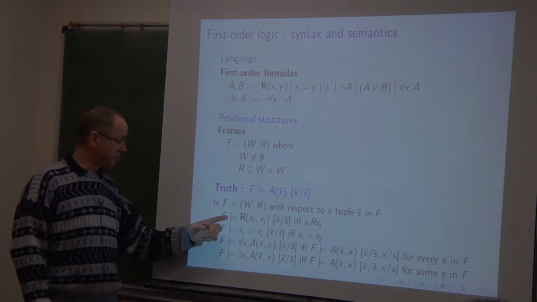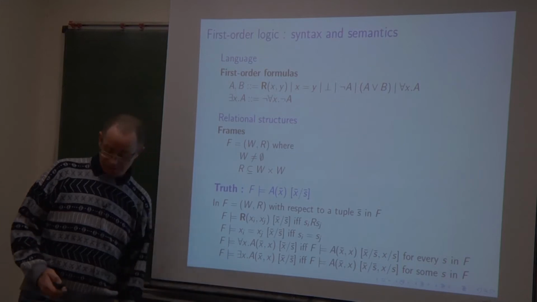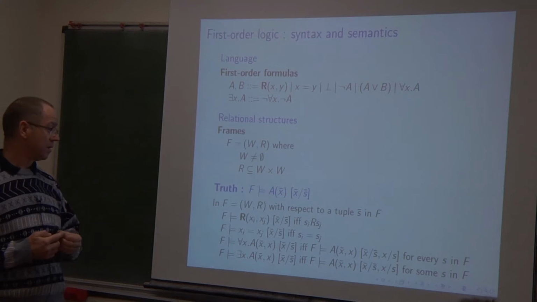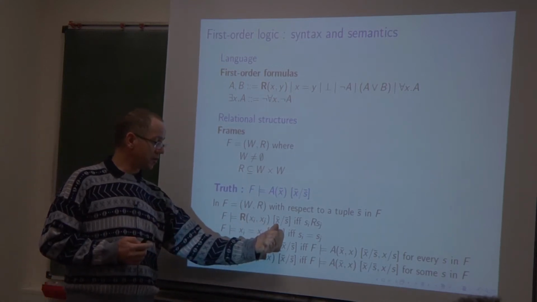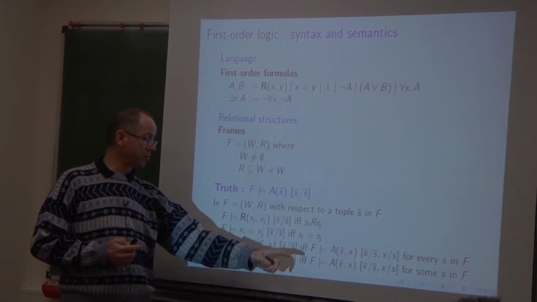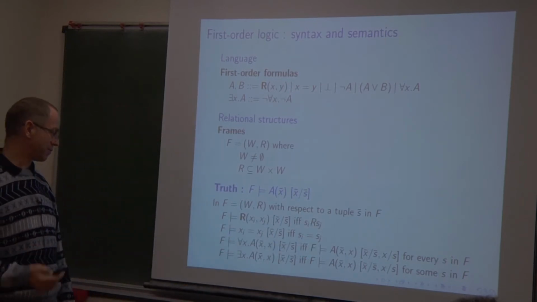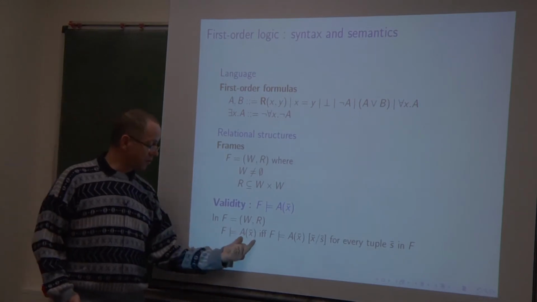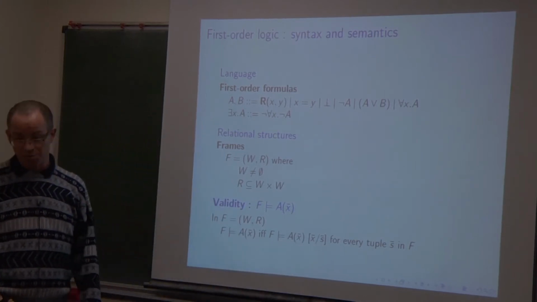The truth conditions of a first order formula in a frame are given with respect to such an interpretation. It is standard, but since the notation, maybe you are not used to it. So for example, this atom is true in F when we interpret the variables in X bar by the possible worlds in S bar, if and only if the ith S is related to the jth S. And validity: a formula is valid in a frame if it is true for every possible interpretation of its free variables.